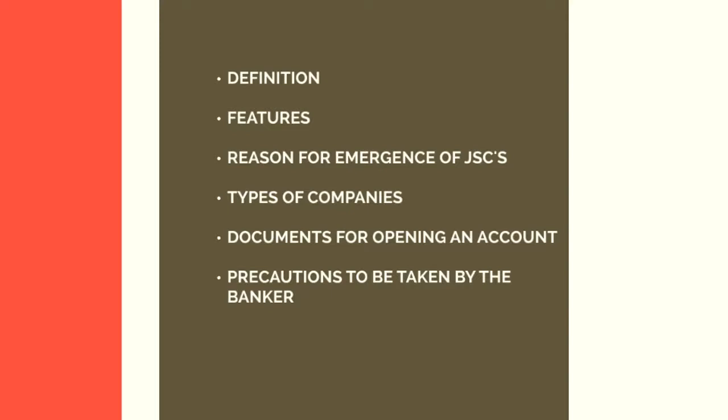These two types of organizations have limitations with respect to their resources. They have fewer resources, they have unlimited liability, and they do not run continuously like a company. Therefore, to avoid these disadvantages, joint stock companies emerged.